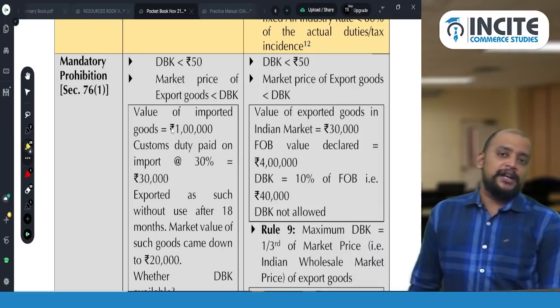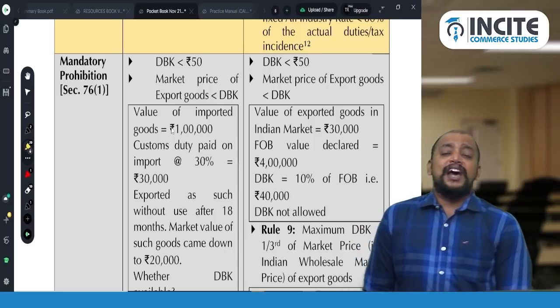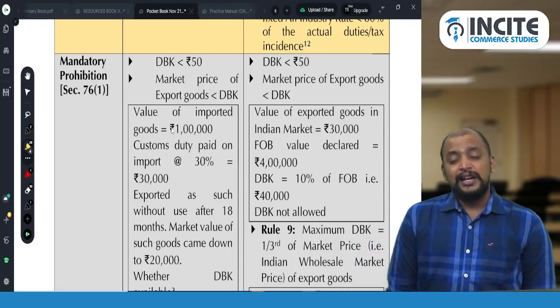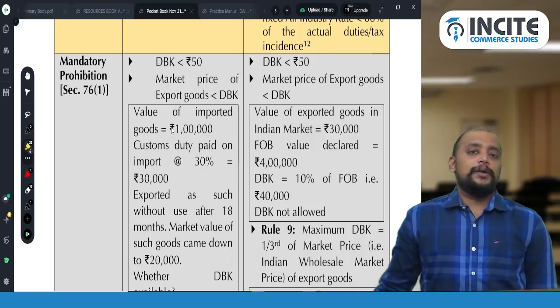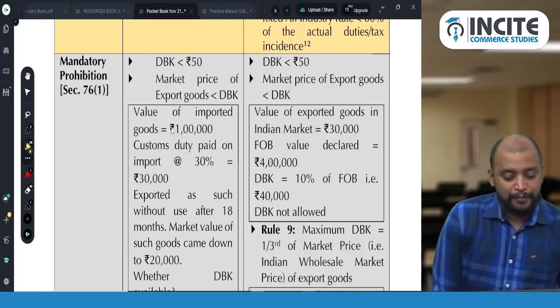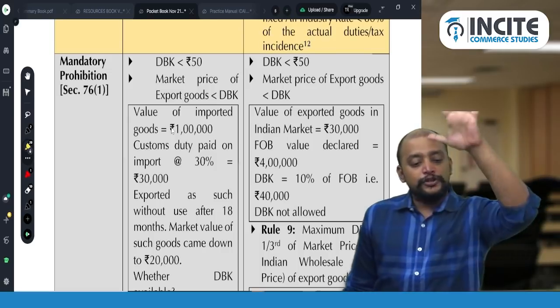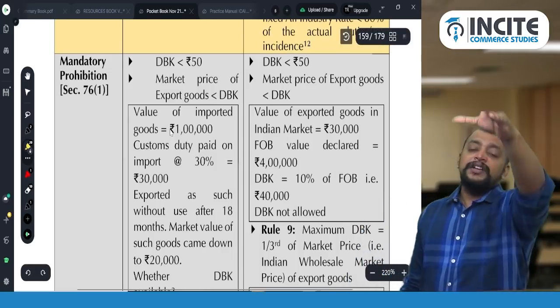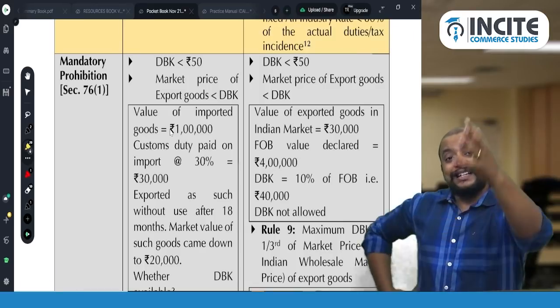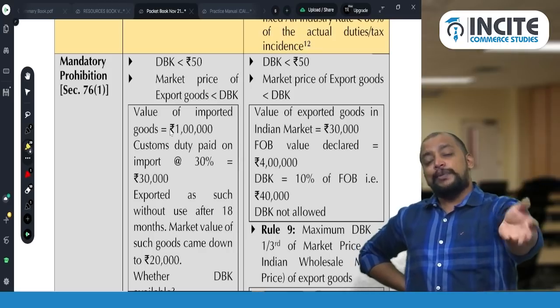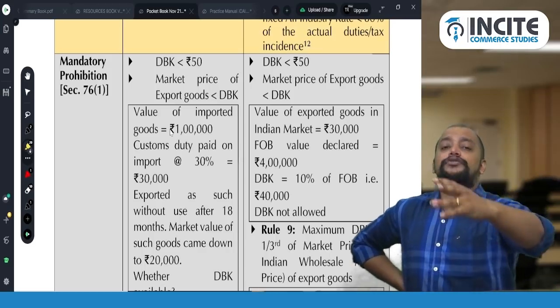When will it happen? It happens if the market value of those goods depreciates or deteriorates drastically, the market value comes down. Mainly in case of electronics, it will happen. So you will not get duty drawback if the amount of duty drawback is more than the market value of that goods.